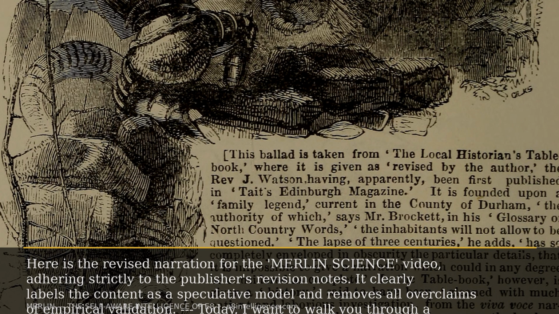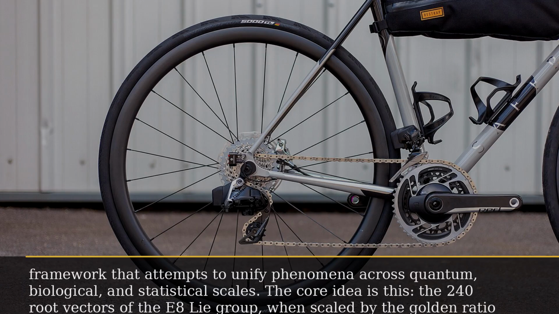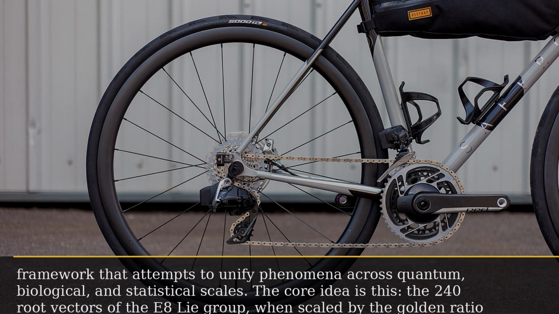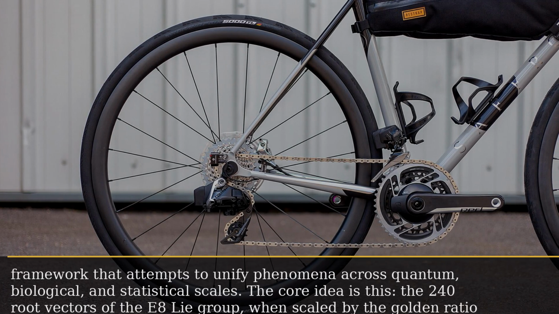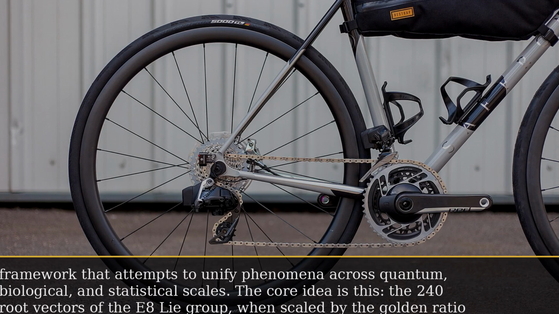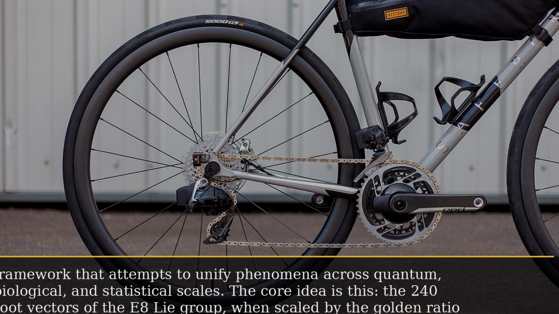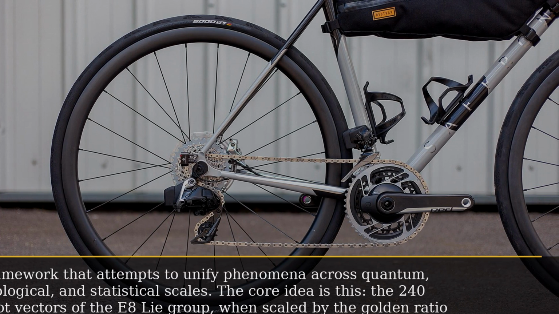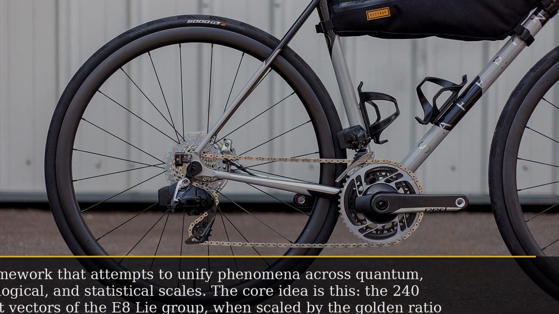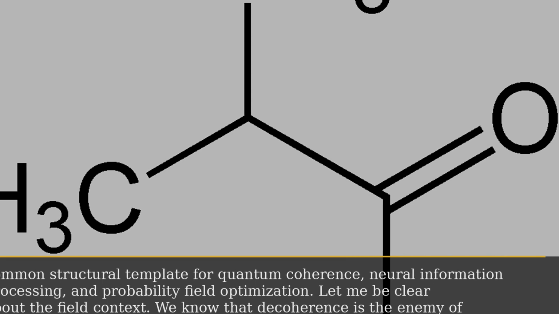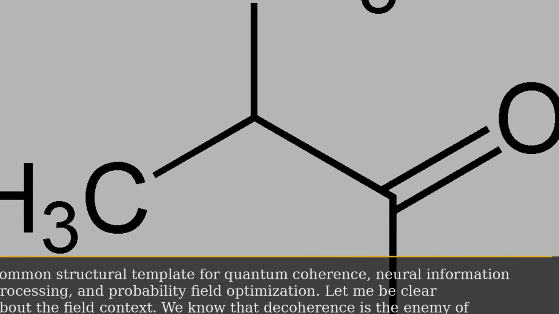Today, I want to walk you through a speculative model. It is a geometric framework that attempts to unify phenomena across quantum, biological, and statistical scales. The core idea is this: the 240 root vectors of the E8 Lie group, when scaled by the golden ratio phi and mapped to a base frequency of 132 Hz, define a resonant lattice whose hexagonal facets may provide a common structural template for quantum coherence, neural information processing, and probability field optimization.